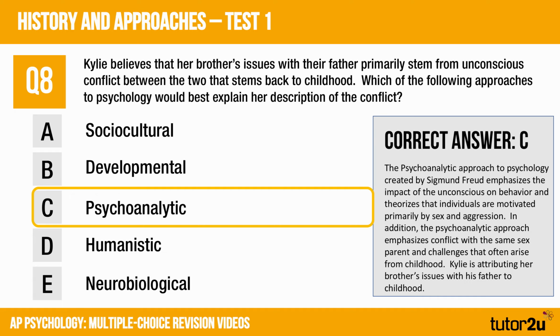The answer is C. A psychoanalytic approach best explains that conflict. The approach created by Freud emphasises the impact of the unconscious on behaviour. In addition, it also emphasises that conflict with the same sex parent and challenges that often arise from childhood is a key issue. So Kylie is attributing her brother's issues with his father, her father, to childhood. Psychoanalytic.